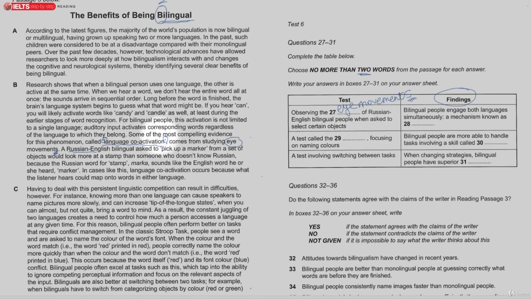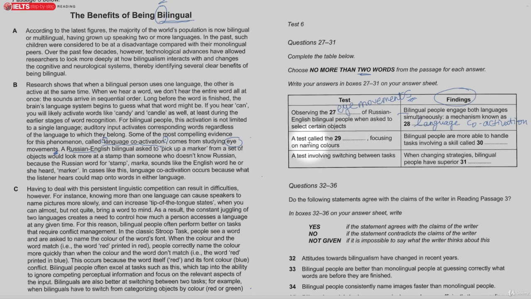So you would have underlined this, so it would have popped out at you. Language coactivation. Okay, so this related to it says this phenomenon called language co-activation comes from studying eye movement, so they're related here.